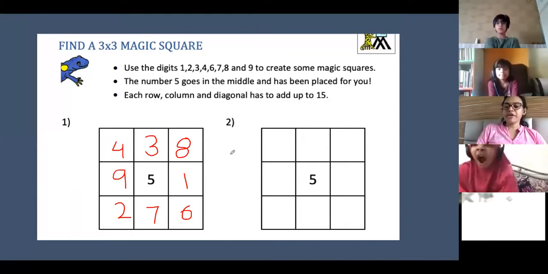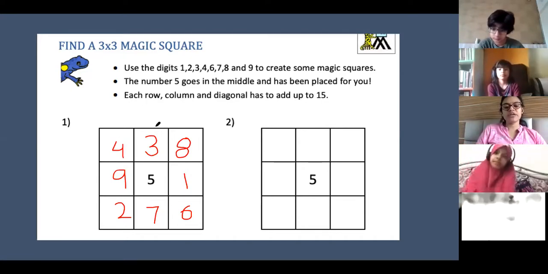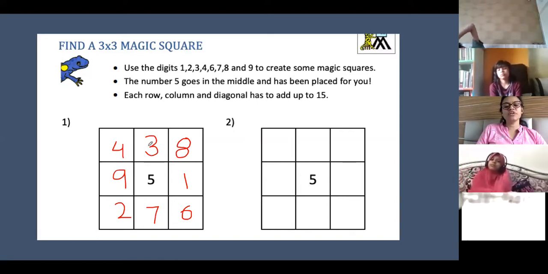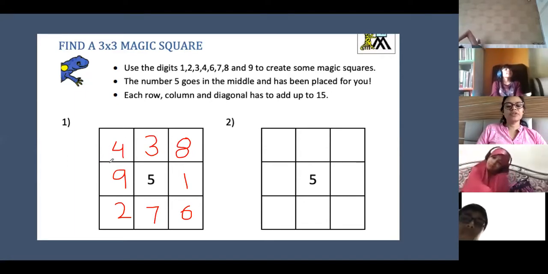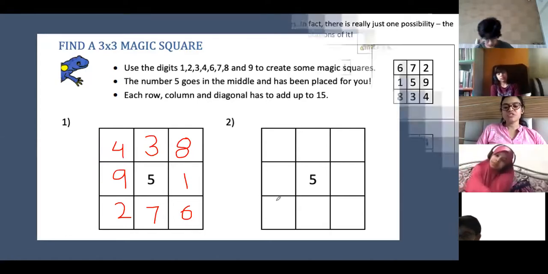Any other pattern also you can do. Just rotate this square and you will get different patterns. But the combination, you can write 7 over here and 6 over here. Like that also you can write 7 over here and 6 over here. Just rotate this square, you will get various patterns. So this is how we solve the magic square.